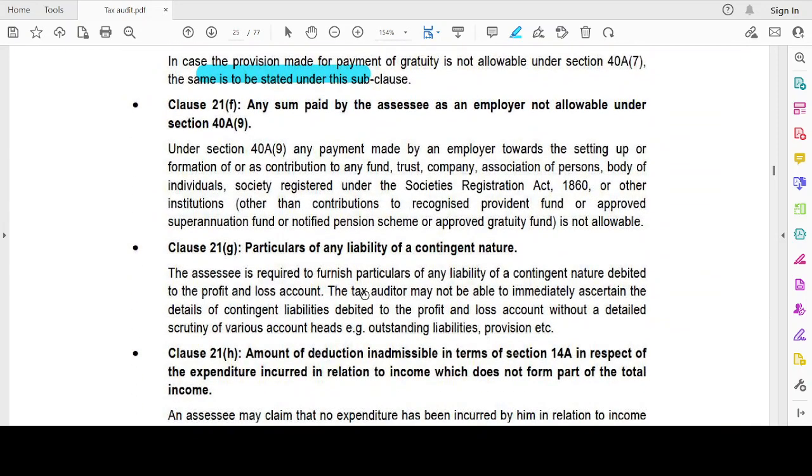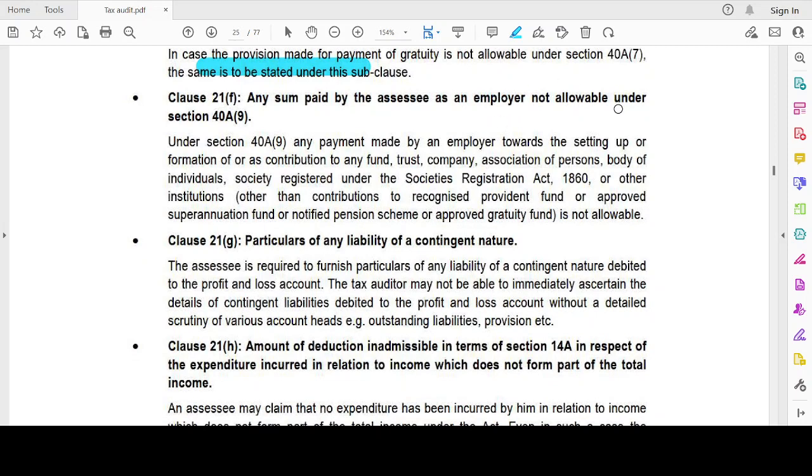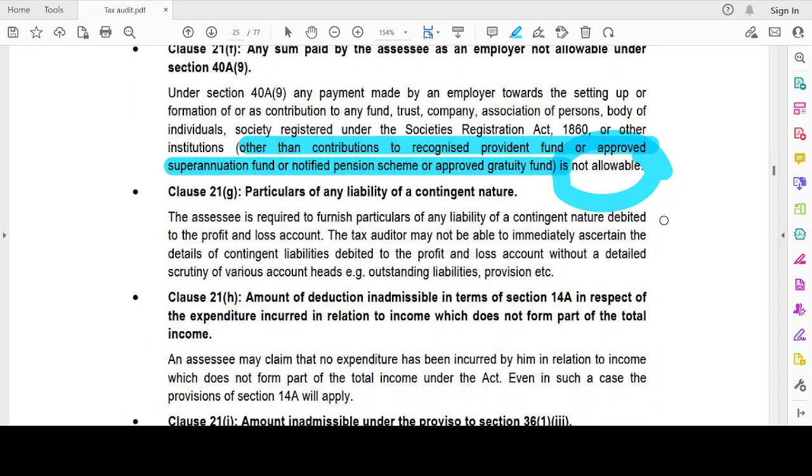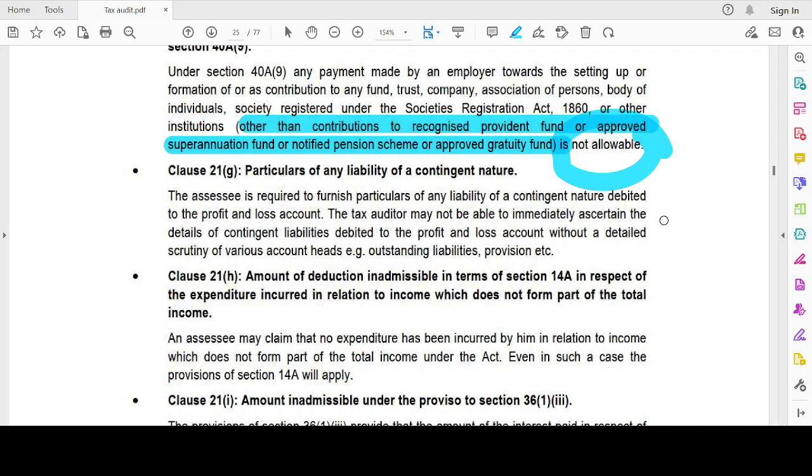Now, clause 21(f), any sum paid by the assessee as an employer not allowable under Section 40A(9). Under Section 40A(9), any payment made by an employer towards setting up or formation of any fund, trust, company, association of persons, body of individuals, society, registered society, or any other institution, other than the contribution to a recognized provident fund or approved superannuation fund or notified pension scheme or approved gratuity fund, is not allowable. So any other fund which I'm going to set up on my own is not allowable. See, if I'm paying to employees, it is allowed. Okay, if I'm paying to a fund of mine for later remittance to employees, that is not allowed.